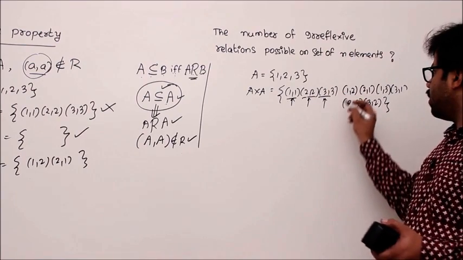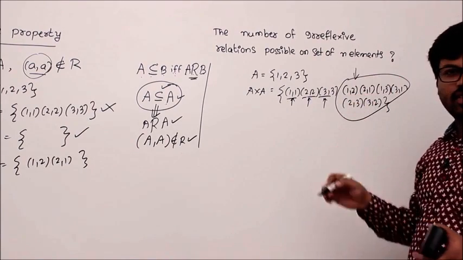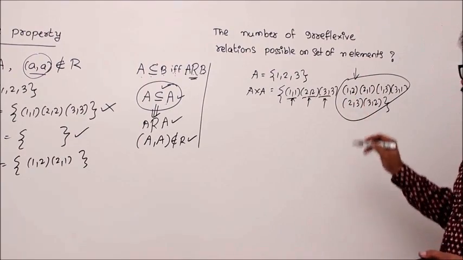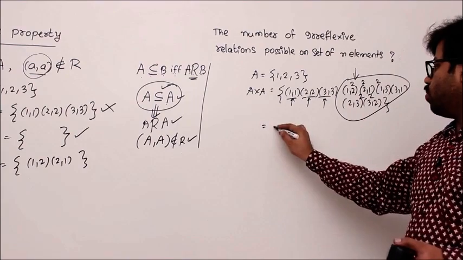Then how many different ways you can take these elements, that matters. How many different ways can you do that? Every element has two options. You have 6 such elements, so 2 to the power of 6.